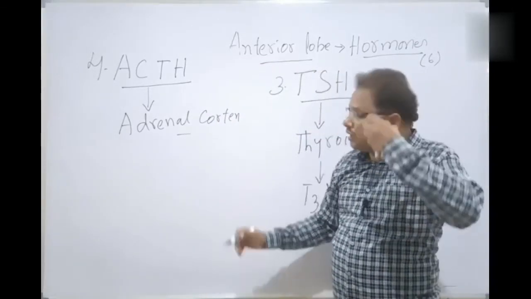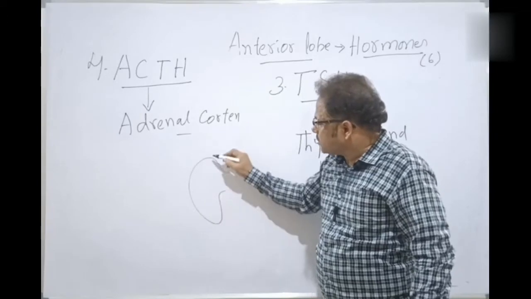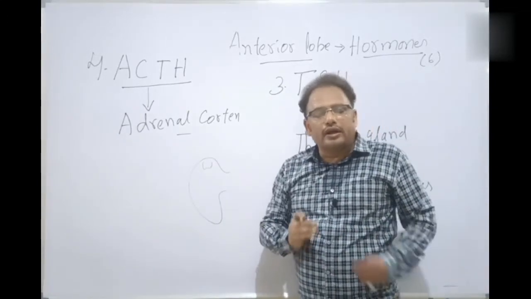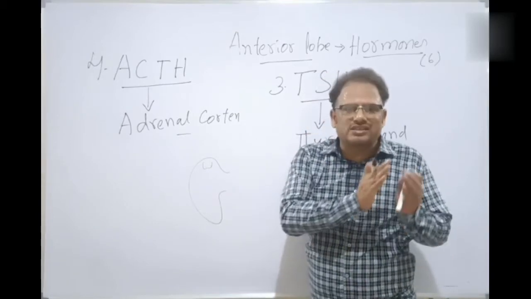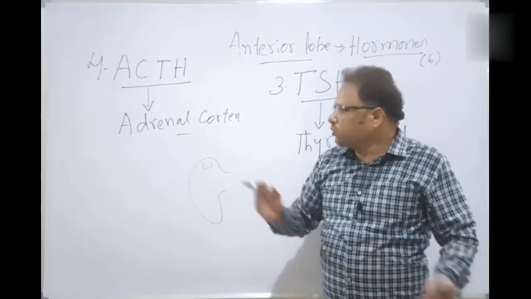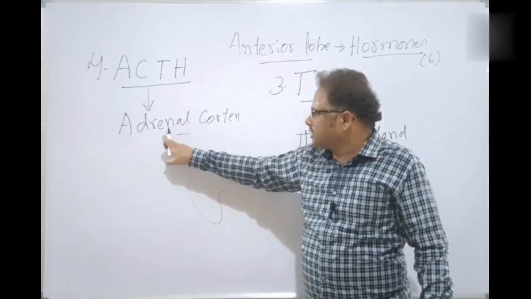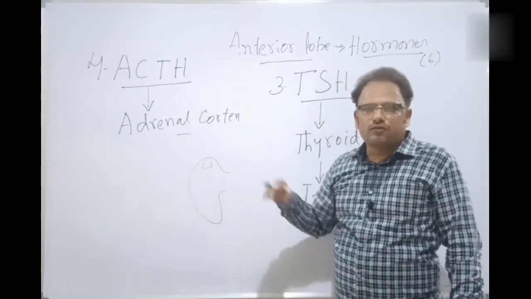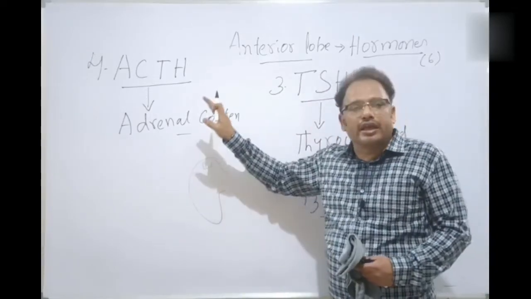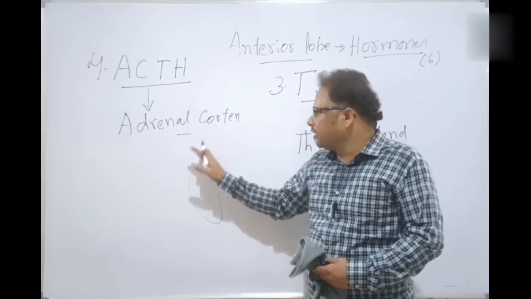Kidneys, in the superior part, consist of the adrenal gland. The adrenal gland's outer part is called the adrenal cortex, and the inner part is called the adrenal medulla. The details will be explained in future sessions, not now. Okay, students, just remember that the adrenal cortex is the external part of the adrenal gland.